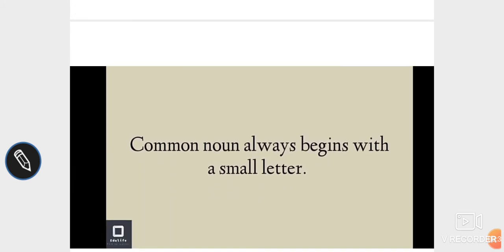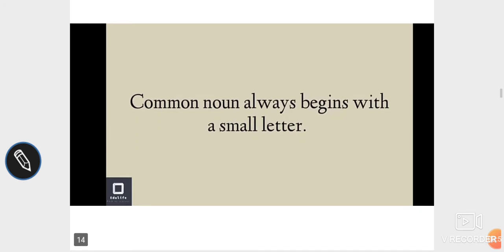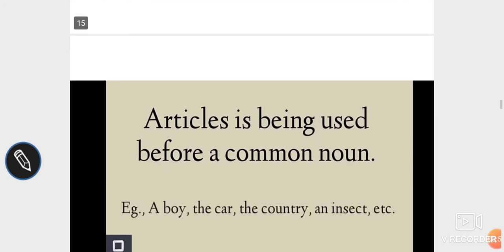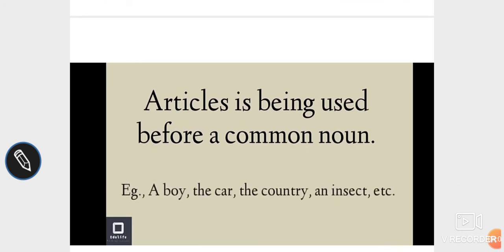A common noun always begins with a small letter. Now, what is the rule here? A common noun always begins with a small letter. So, you can easily identify: if it is a capital letter, then it is a proper noun. If it is in a small letter, then it is just a common noun. Articles are used before a common noun. Another way of identifying a common noun is that some article will always be used in front of them. For example, a boy, the car, the country, an insect, etc.